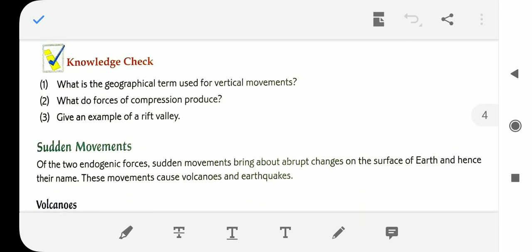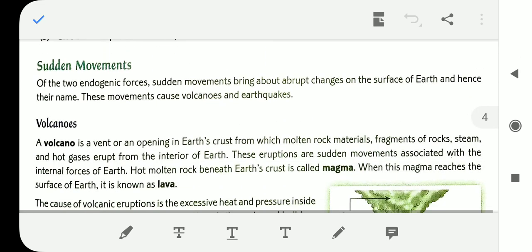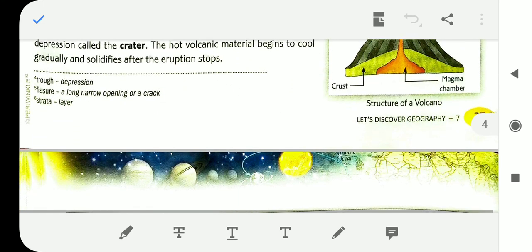So let's stop today. We will discuss sudden movements regarding volcanoes and earthquakes in our next class.